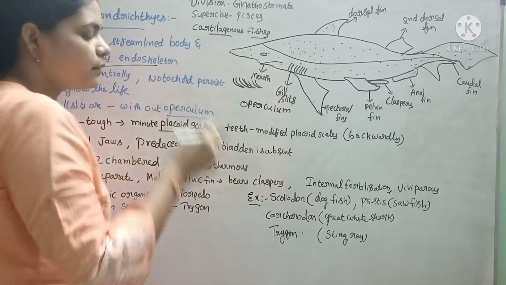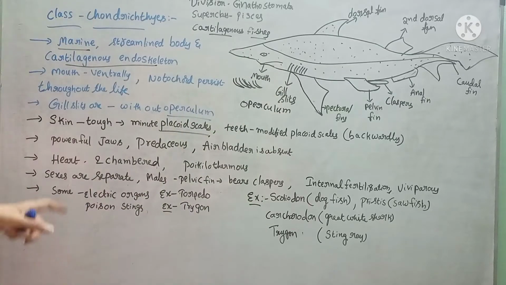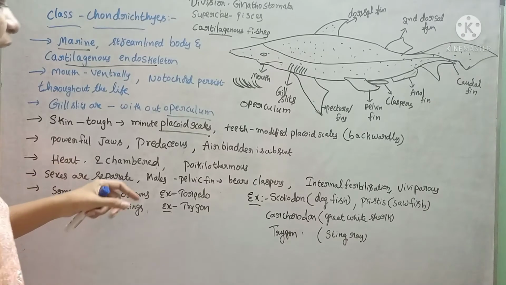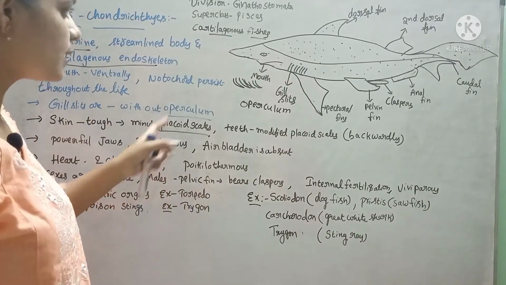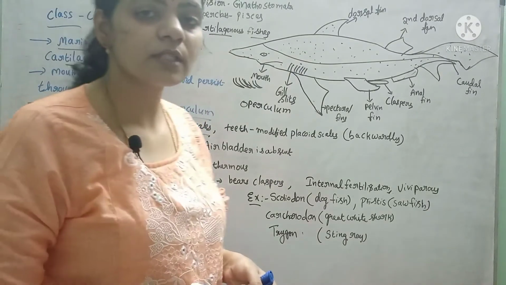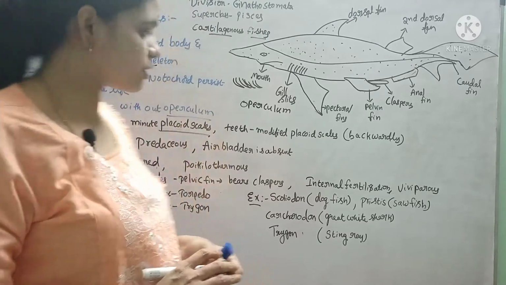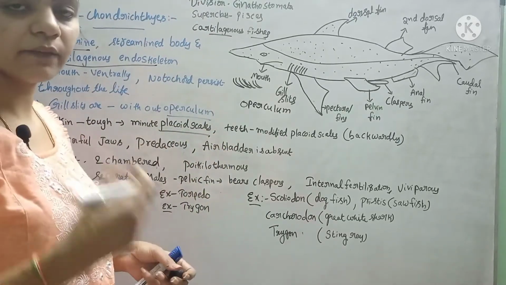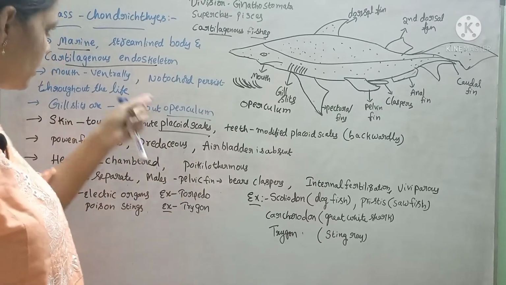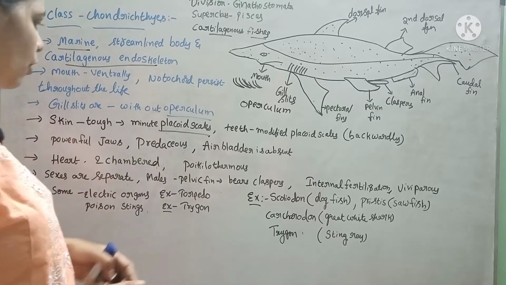Very sharp, backwardly directed teeth and very powerful jaws, and these fishes are highly predaceous. They eat the flesh of other fishes. We know that sharks eat other fishes, right? So these are nothing but Chondrichthyes.